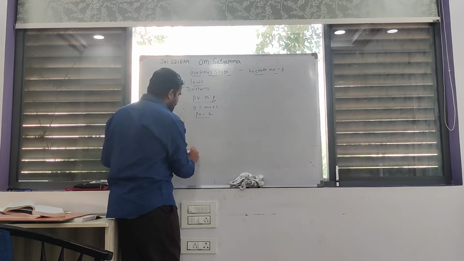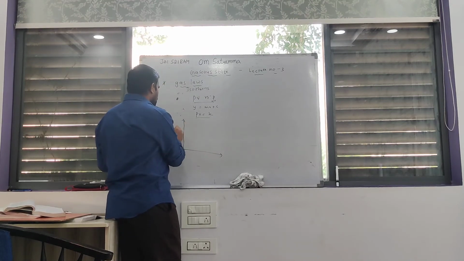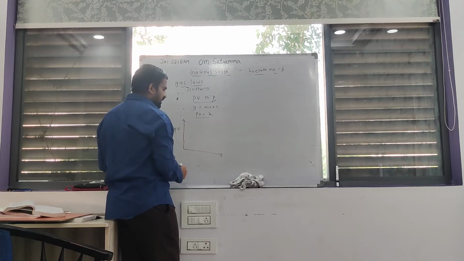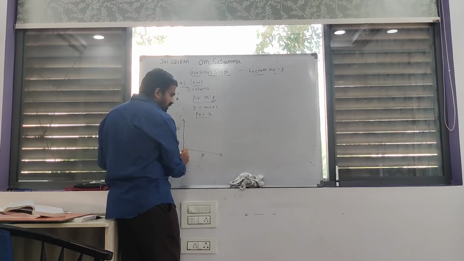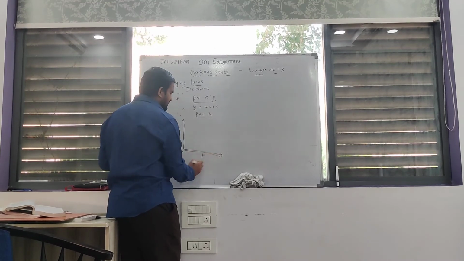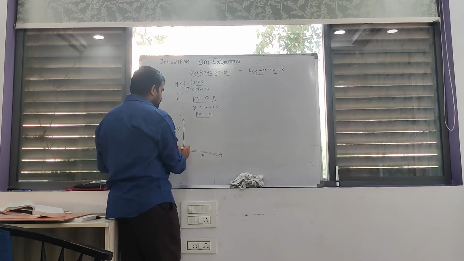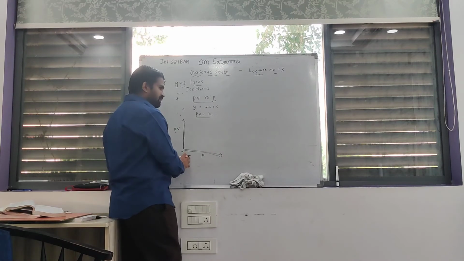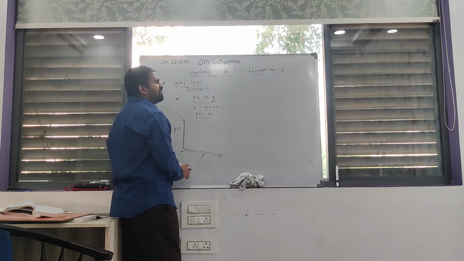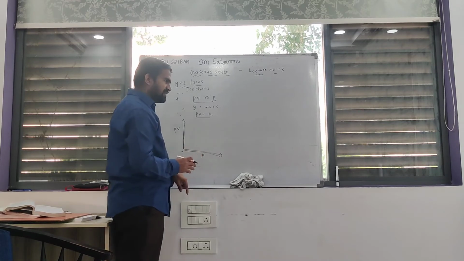In the graph plotted between PV and pressure, from left to right pressure increases, and from top to bottom PV increases. But there is no effect if pressure increases or decreases. Why?